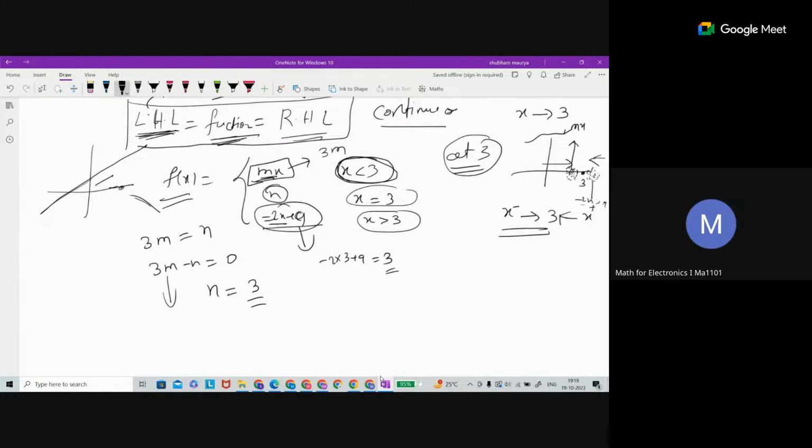So that means here, if you substitute n is equal to 3, we have 3m minus 3 is equal to 0. So finally, m equal to 1 we will get. So m plus n is going to be 3 plus 1, which is 4.